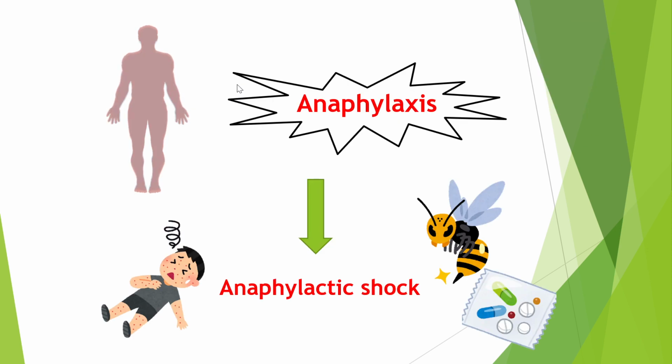The dilation of blood vessels can cause a sudden drop in blood pressure and loss of consciousness. This is called anaphylactic shock. This is very dangerous and can result in death if not treated as soon as possible. Especially bee venom and drugs can be serious.